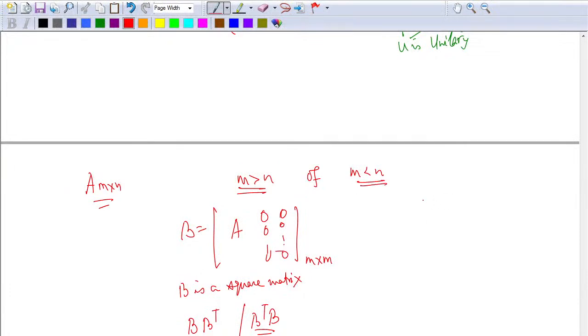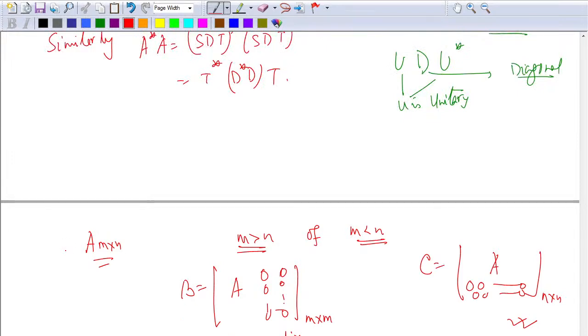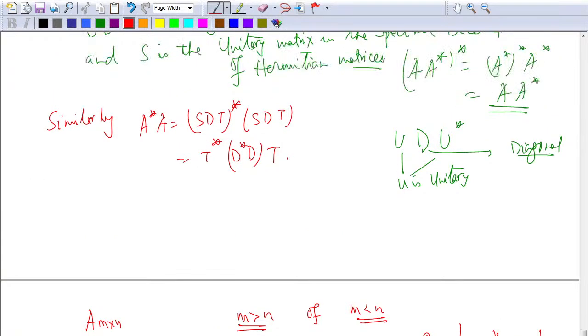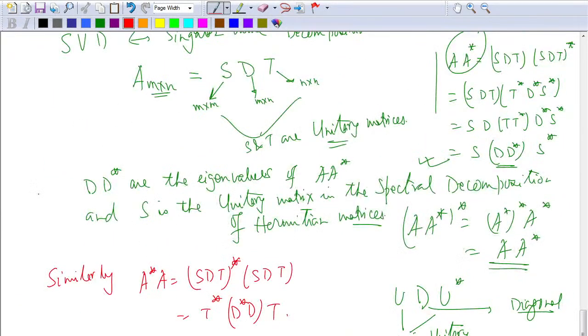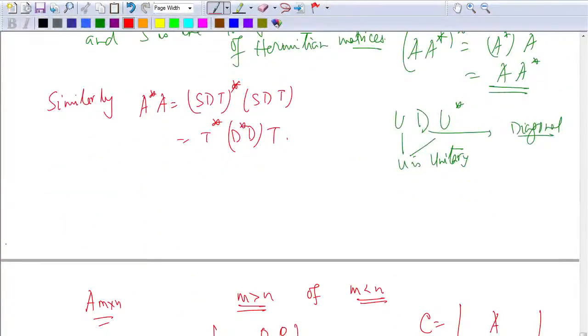If m is less than n, then I can build a matrix C. I'll have to add extra zeros here, so that it will become n cross n, and I can do with this. Fine? So to understand it nicely, in general it's difficult to understand using m cross n. So you patch up with extra zeros so that you have a square matrix. And for a square matrix, you know all the results, and therefore you can understand them nicely. Is that okay? You just have to remove certain rows and columns, because of this extra padding, so you'll have to remove something from your unitary matrices to build up your ideas. So that's the way to go about it.